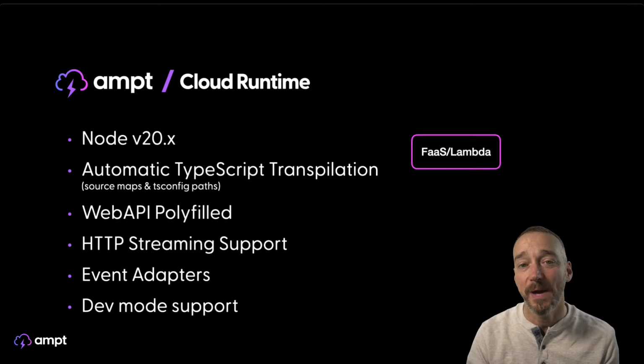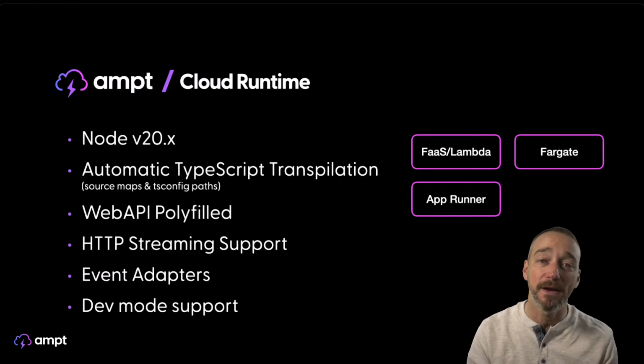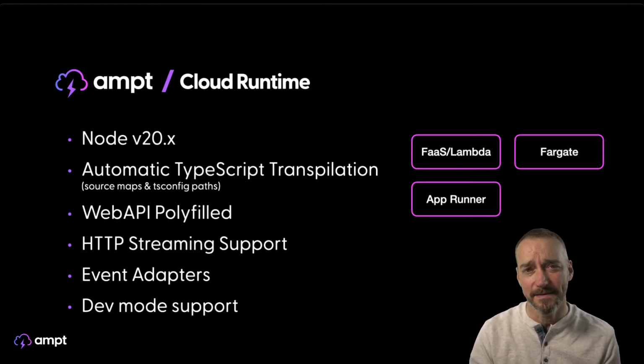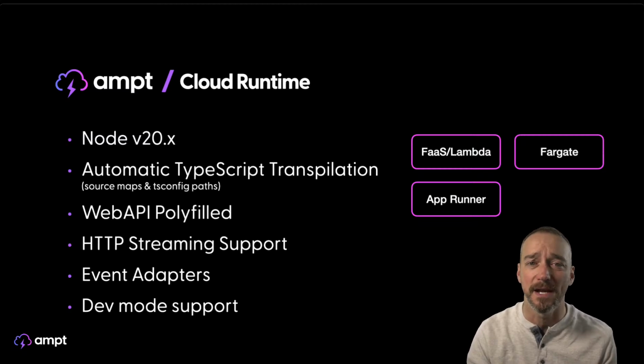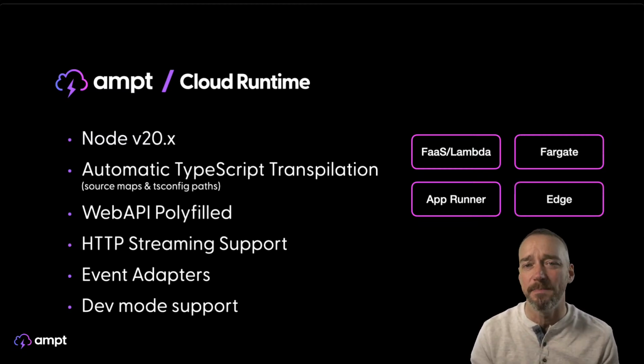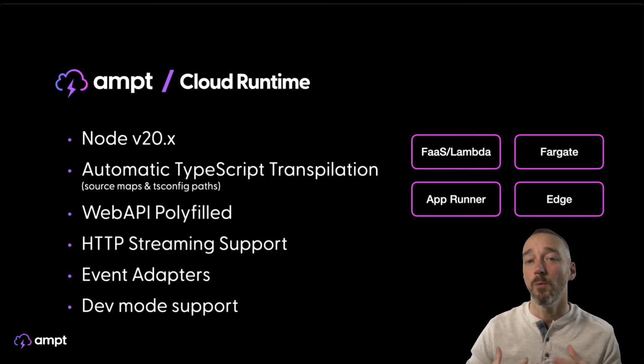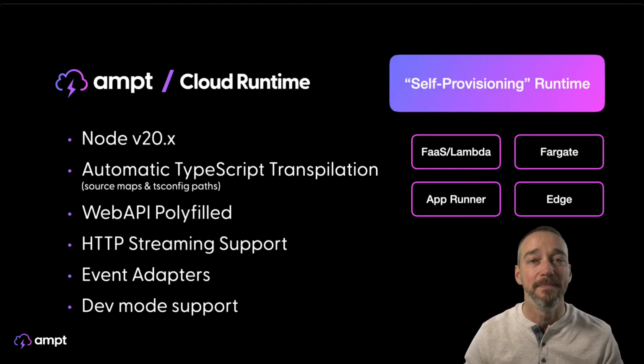What's nice about this is it runs on Lambda, it runs on Fargate, it runs on App Runner, so you can have a more powerful container service running behind the scenes. And we're working on adding some more capabilities into Edge. Right now, we have our own Edge thing that we use, but we want to extend this as well to make it possible to run in the Edge. And really what we think about with our cloud runtime is that it's a self-provisioning runtime.